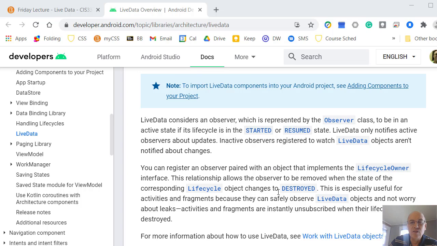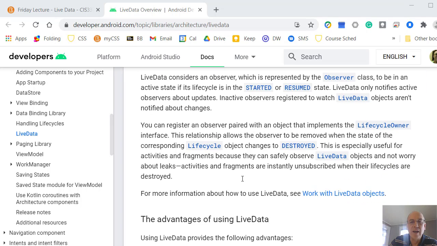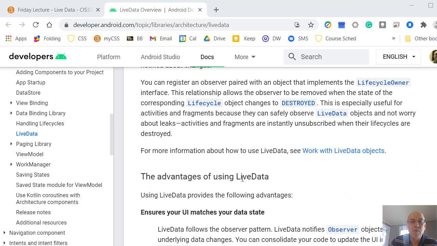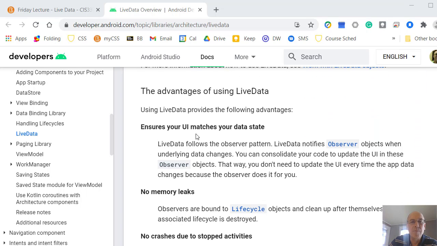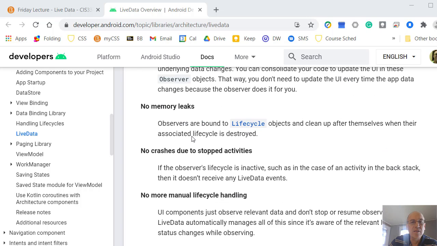So if an activity is destroyed during this life cycle, it won't update information in that destroyed activity. If it's not on screen, it won't update it and stuff like that. So using LiveData will ensure that our user interface matches our data state. We'll use observer objects to watch the LiveData and look for changes.